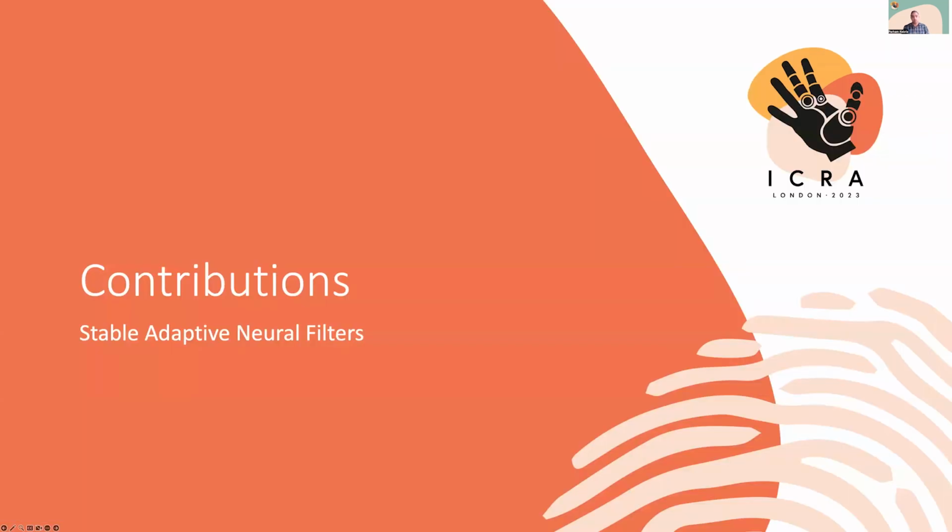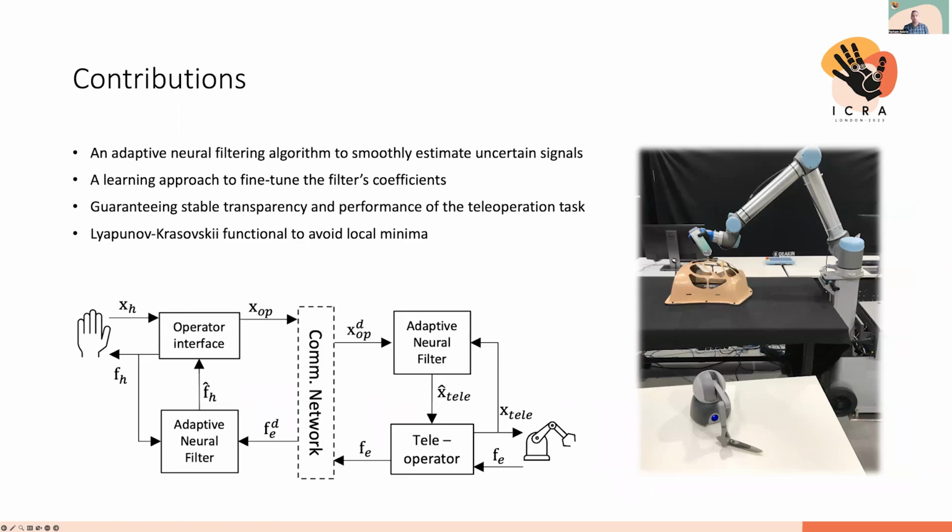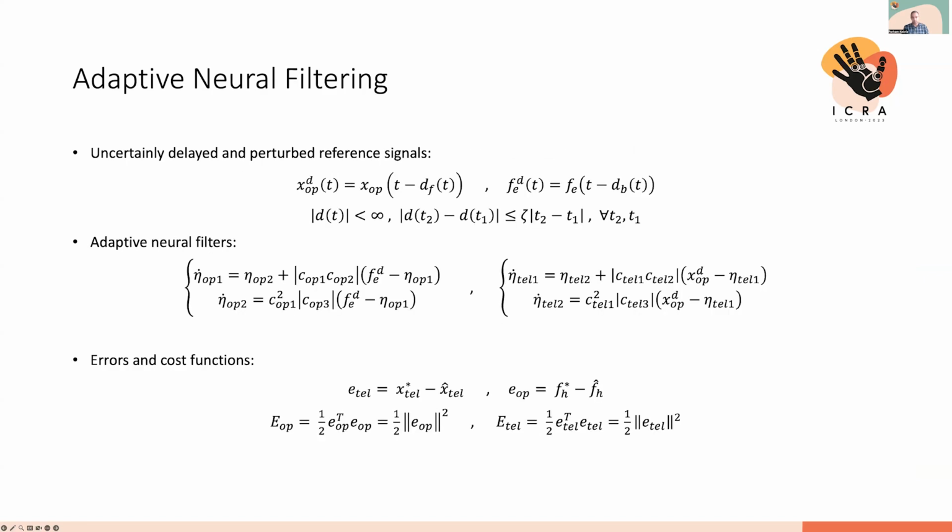In this study, we propose an adaptive filtering algorithm that can provide a smooth estimation of the reference signals that is required for a proper performance of a teleoperation system. Those filters have a set of coefficients that could be fine-tuned and learned through a teleoperation process. The filtering algorithm can guarantee the stable performance and transparency of the teleoperation system, and also using the Lyapunov-Krasovskii functional theorem, the learning algorithm does not get stuck in local minima while searching for the optimal solution.